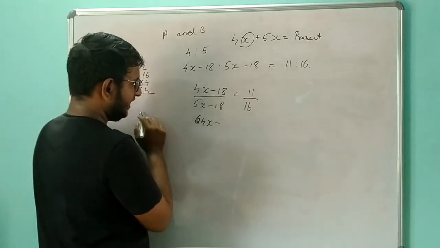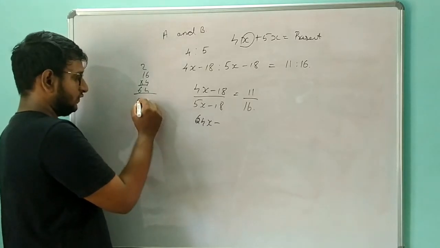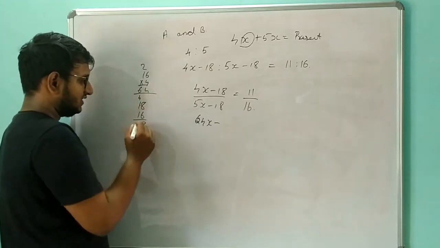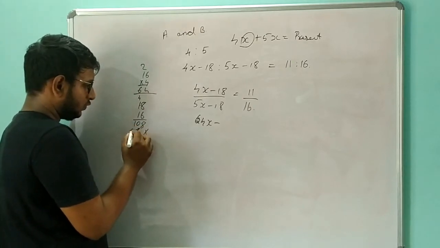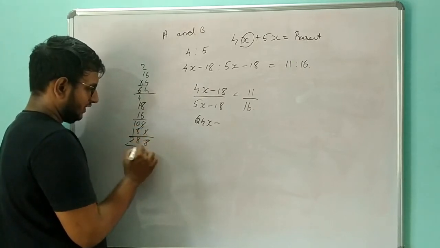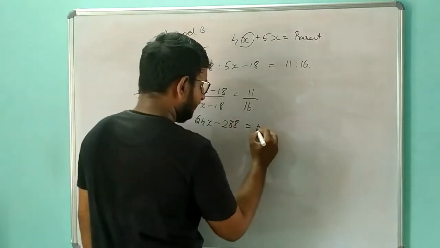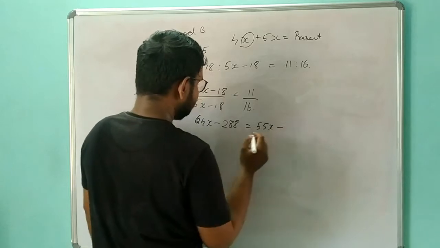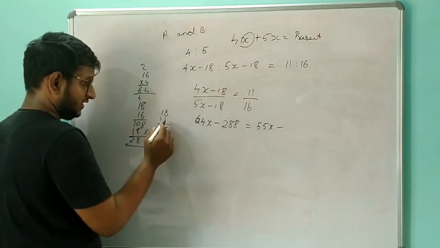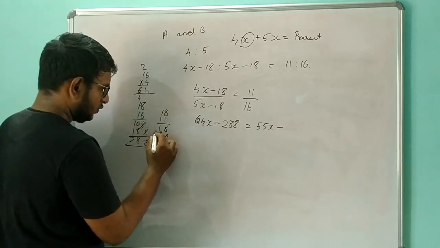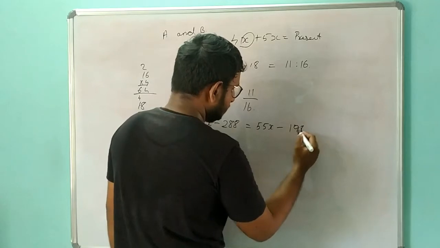64x minus 16 times 18. 6 eights are 48, 6 ones are 6 plus 4 is 10, 8 ones are 8, so 288. So 64x minus 288 is equal to 11 times 5x minus 18: 55x minus 198.